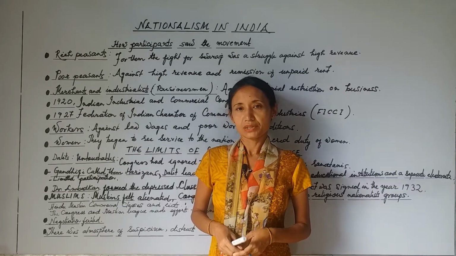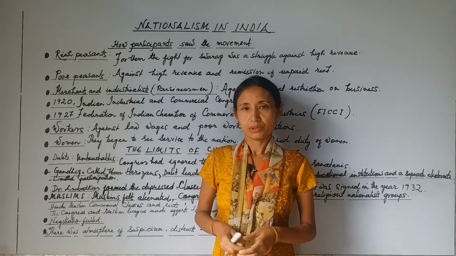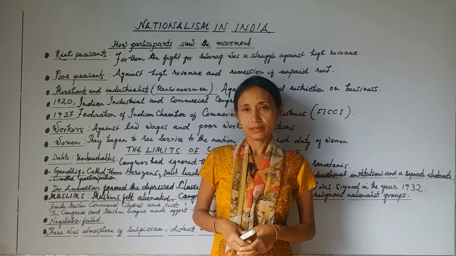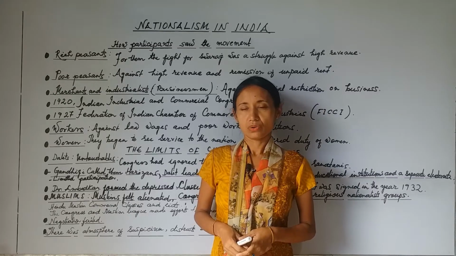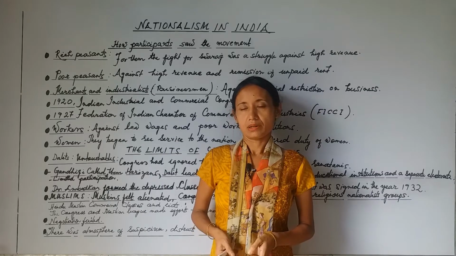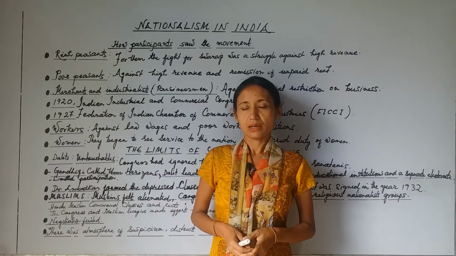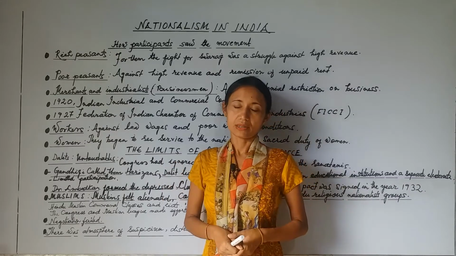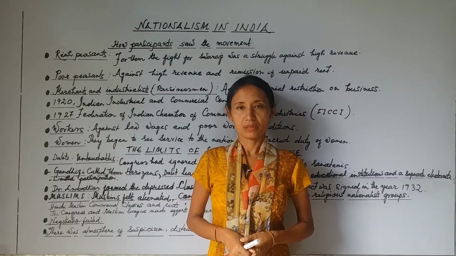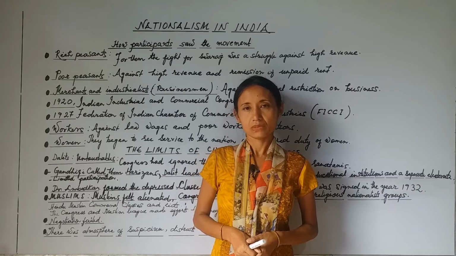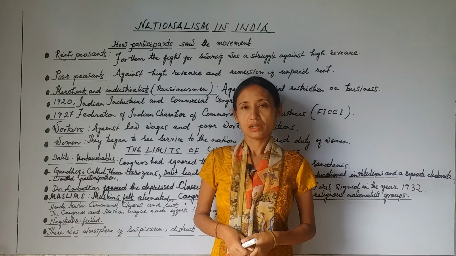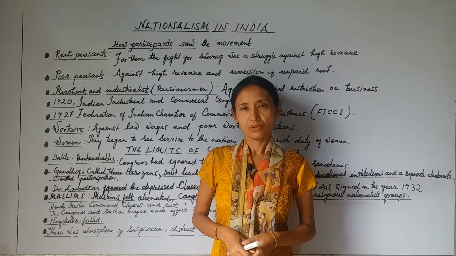But the Great Depression of the world was also felt in India. Due to overproduction, there was a reduction in the prices of food grains, and they were hard hit by the effects of the great economic depression. They wanted the government to reduce the revenue rate.